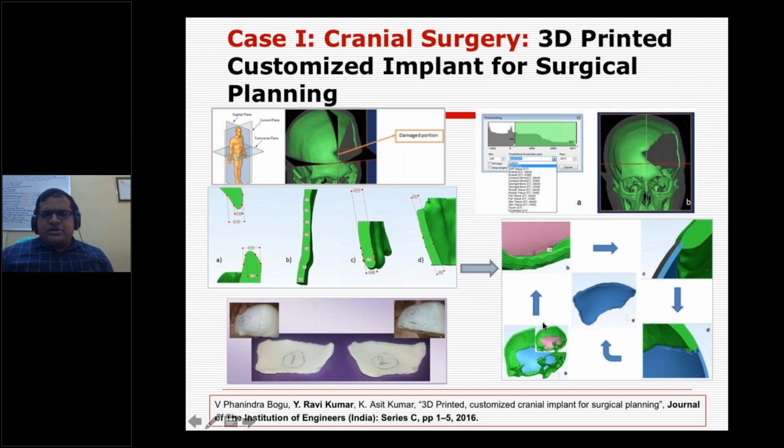We can do such kinds of simulations, or if you have designed an implant and you want to check its fitment, you can see that here. Further, you can print various designs, maybe 1, 2, 3, and even physically check that fitment. So we have done a customized cranium implant for surgical planning.